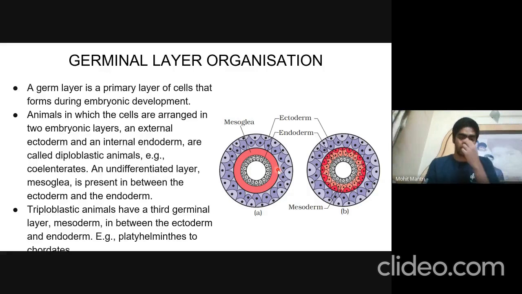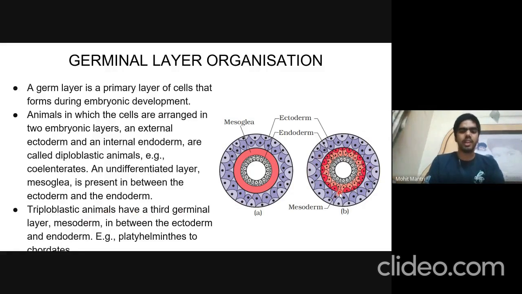While the mesoderm forms the lungs, heart, and kidney, etc., the endoderm forms the gut and the liver, etc. Animals in which there are only two embryonic cell layers, ectoderm and endoderm, are called diploblastic animals. An example of this is the coelenterate. There is an undifferentiated mesoglea layer present between the endoderm and ectoderm. Triploblastic animals are those which also have mesoderm between the endoderm and ectoderm.